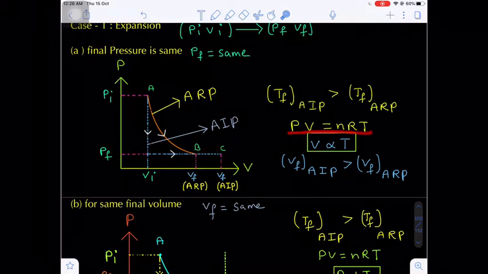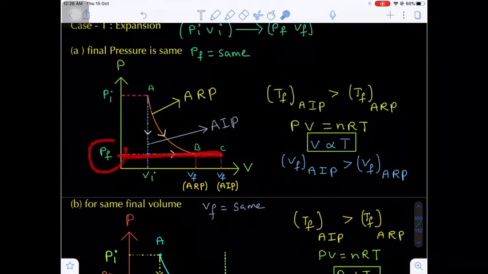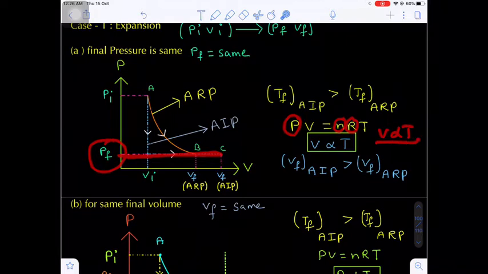With the help of the ideal gas equation, PV = nRT, now you see the final pressure in both processes will be constant, so P is constant. Are you getting my point? The number of moles is constant, R is constant, that means volume is directly proportional to absolute temperature.